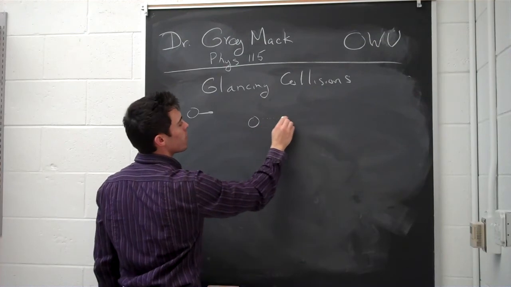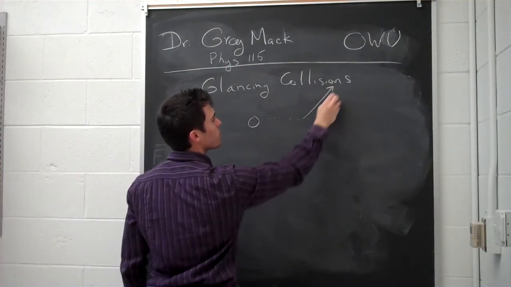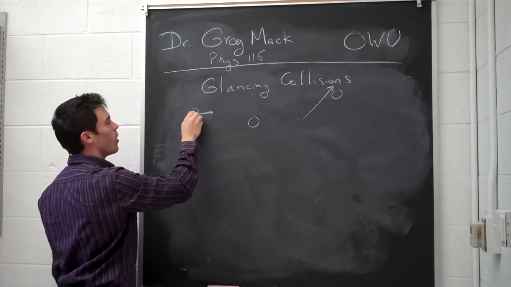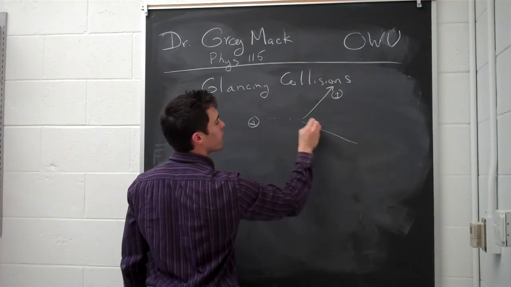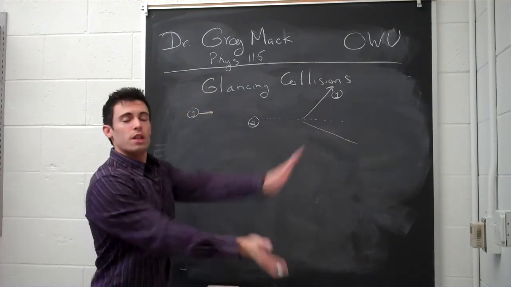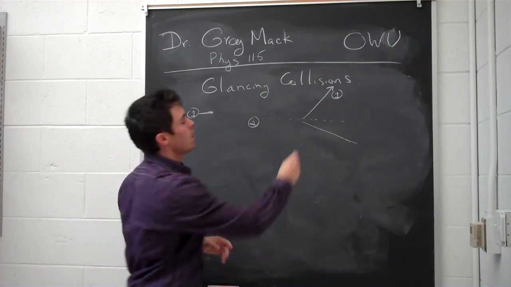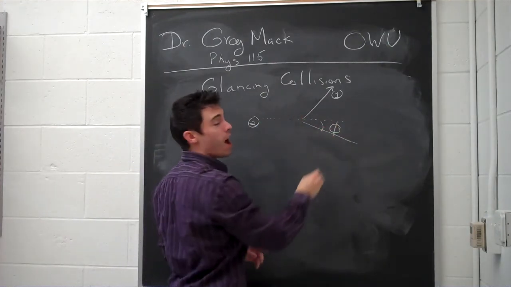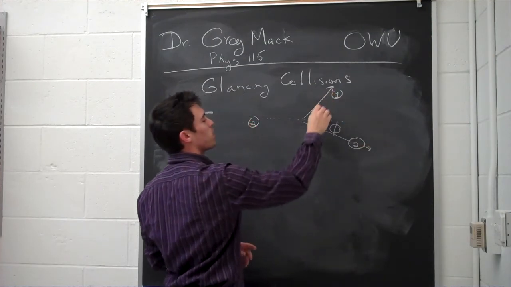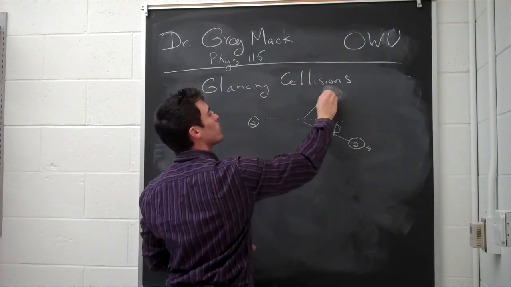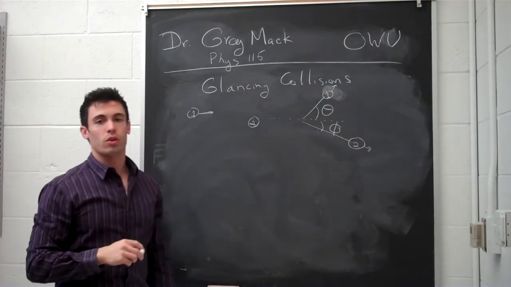then the resulting movement of these two things will be one object going this way, the initial one, which I'll call 1, and this one I'll call 2. Then they're going to be going in this direction after they hit. So this is right when they hit, and this is after they hit. This one will be moving at an angle phi from the horizontal. This one will be ball 2. And this one will be moving at an angle theta with the horizontal.